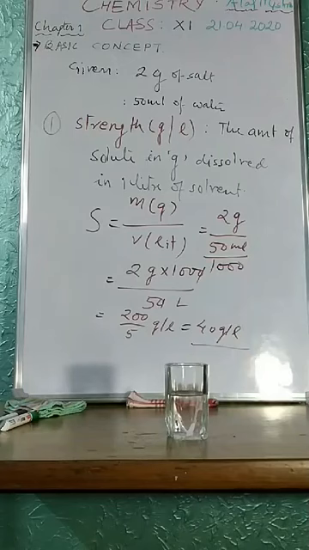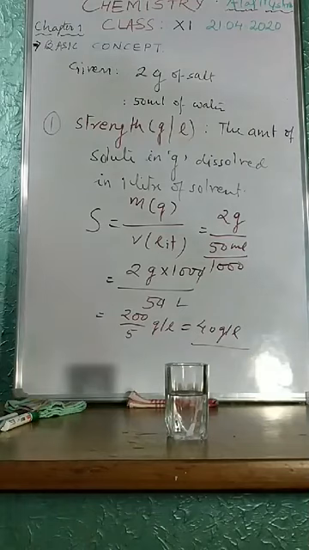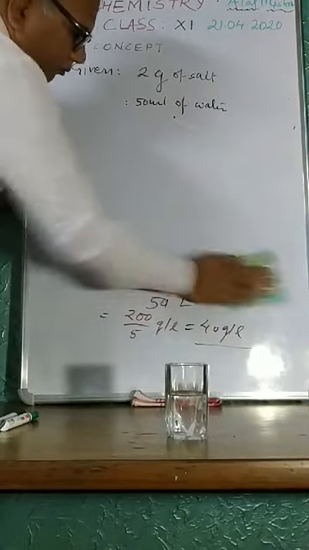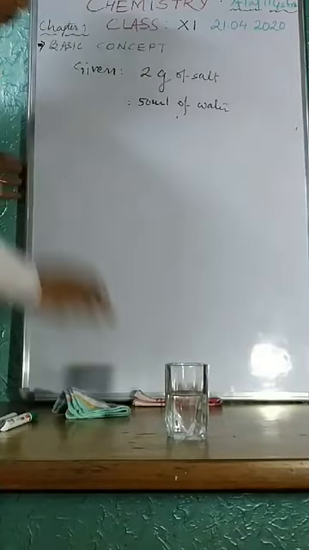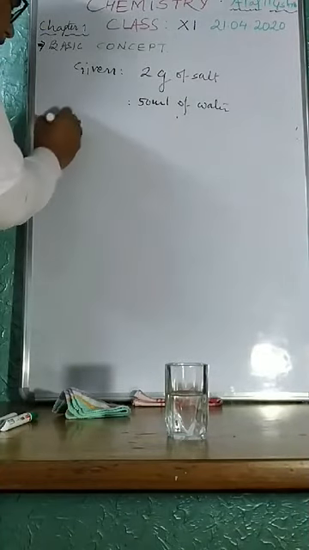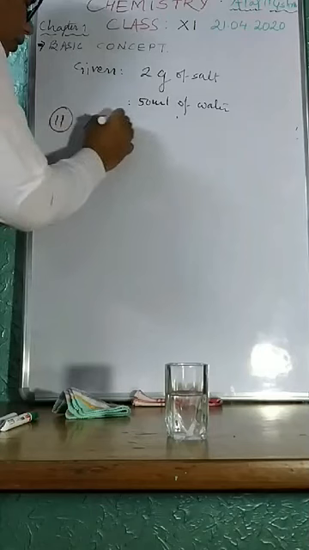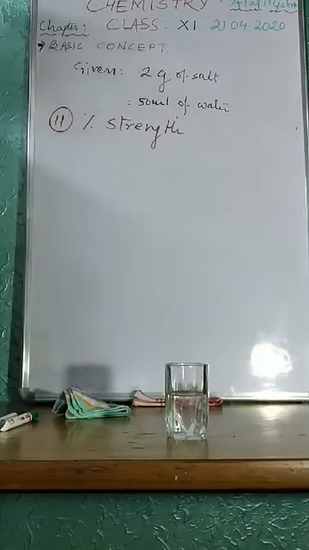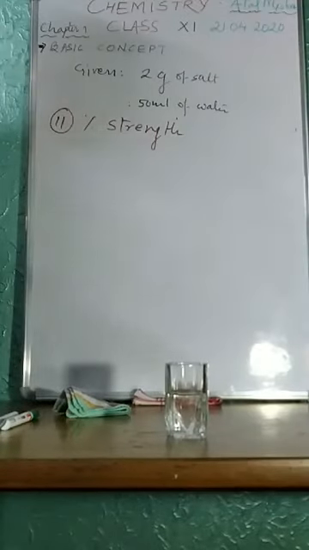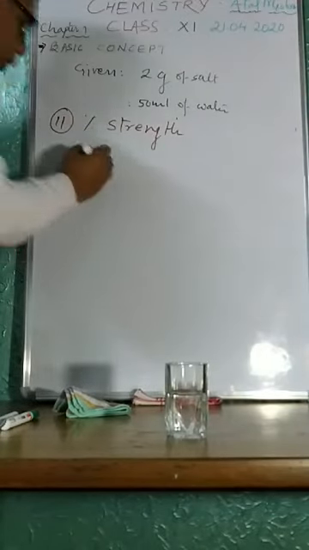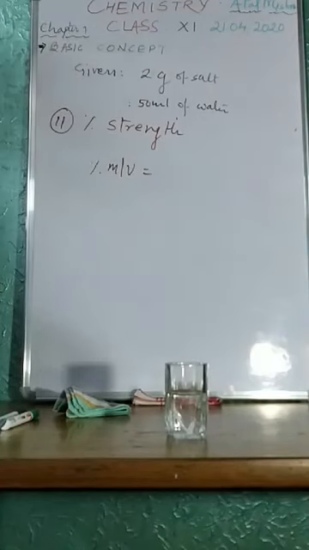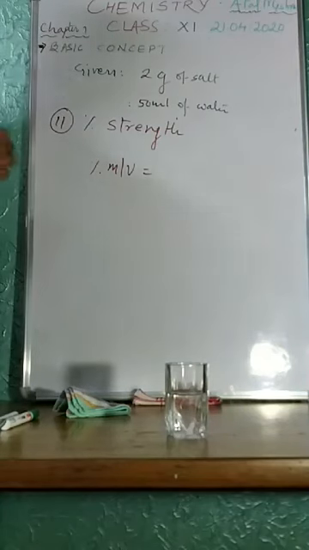Now I am taking it into another route, which is used in your 11th class, and that is percent strength. So the second unit is percent strength. Now I am taking the same strength in terms of percentage. So you can write percentage mass by volume. And what is the relationship?